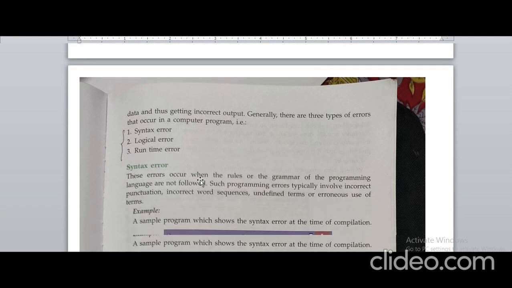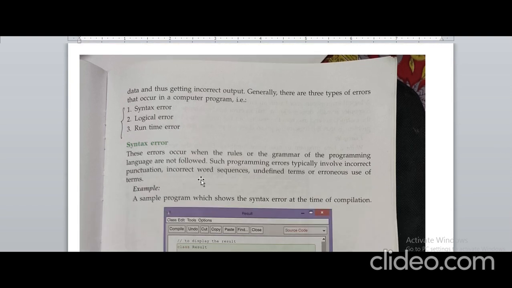Now come back to all three errors. First, syntax error. This error occurs, as I said, when we do not apply a comma, semicolon, or rules, or when the grammar of the programming language is not followed. Such programming errors typically involve incorrect punctuation, incorrect word sequence, and undefined terms.